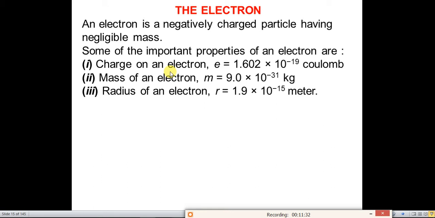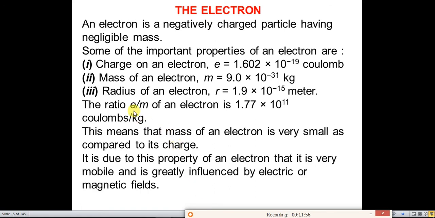Coulomb is the unit to measure charge. The mass of the electron is m equals 9 into 10 to the power minus 31 kg, and the radius of the electron is r equals 1.9 into 10 to the power minus 15 meter.